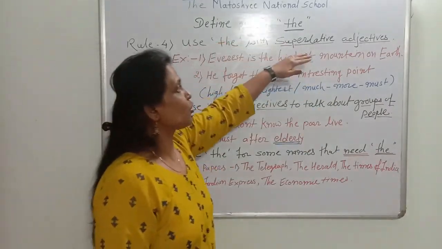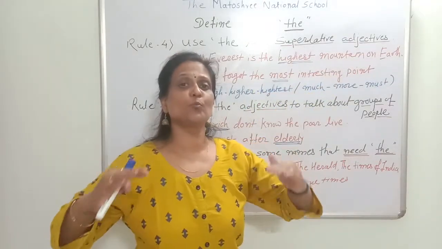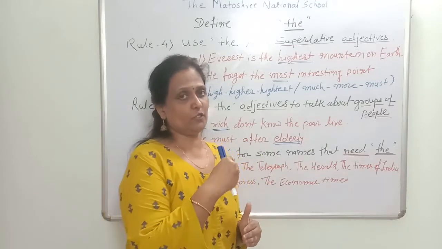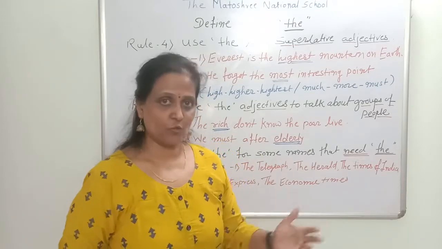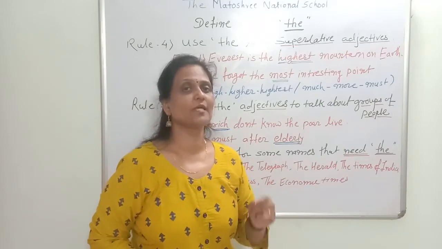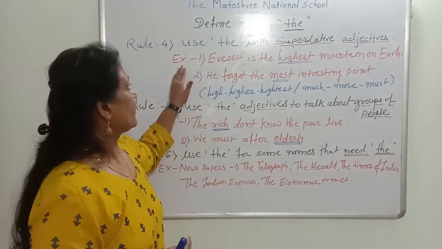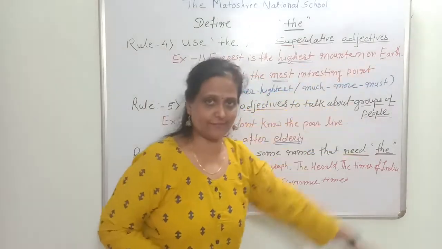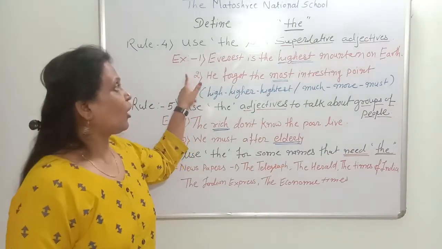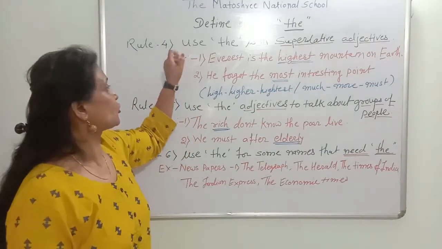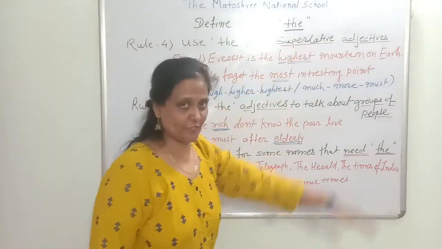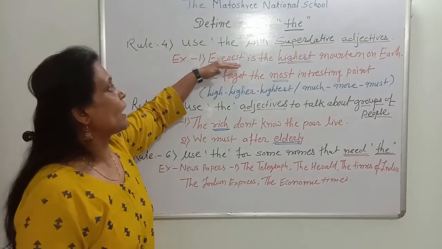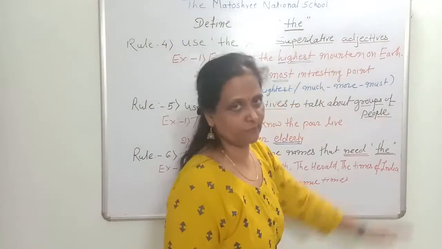Rule 4: use "the" with superlative adjectives. When we use a superlative adjective with nouns, we always use "the". Example: Everest is the highest mountain on the earth. This is the first example of the fourth rule. We have to use a superlative adjective, so we should use "the".